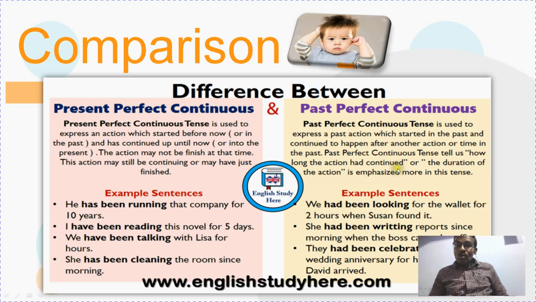So this is the best comparison between present perfect continuous tense and past perfect continuous tense. Understanding this contrast is very important. Otherwise, we may be confused about what type of tense should be used for this case. So don't get confused. Overcome all the confusions and learn it properly.